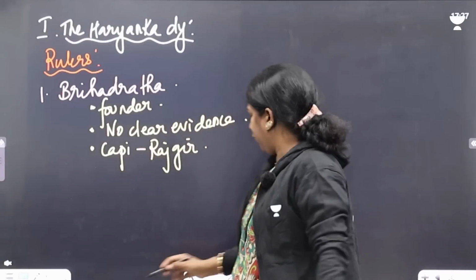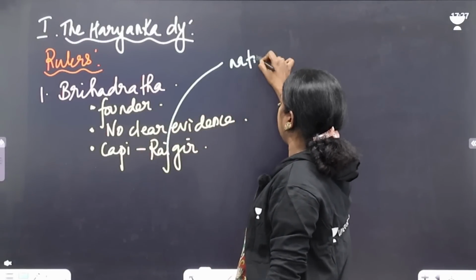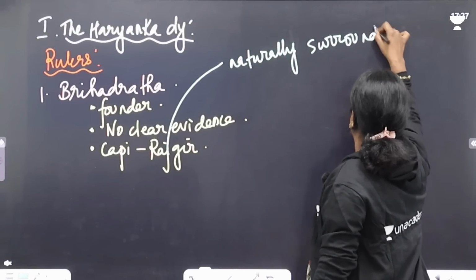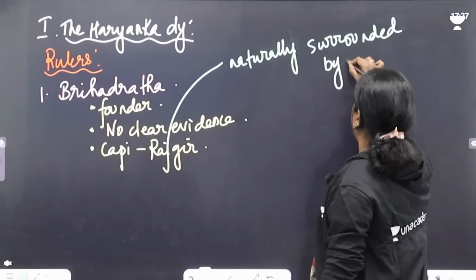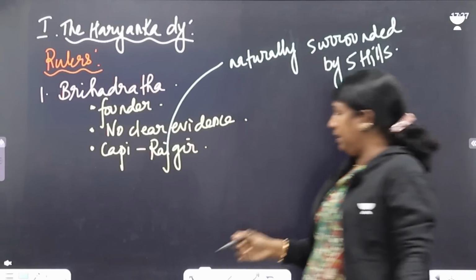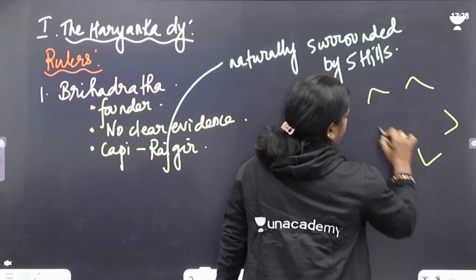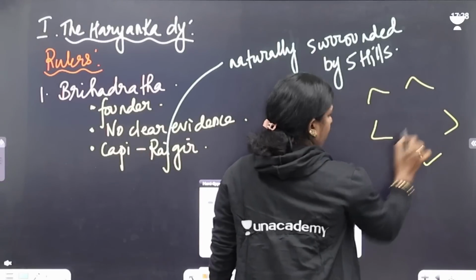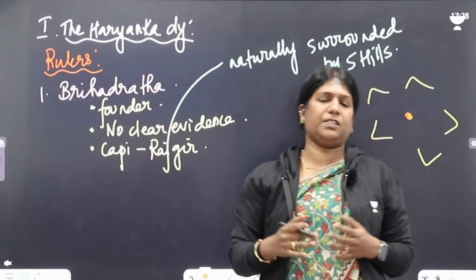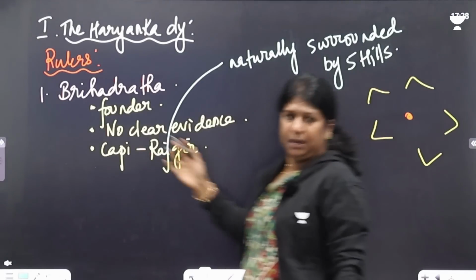When you look at Rajgir, the capital of Haryanka, it was naturally surrounded by five hills. The capital was established here. So five big natural hills were surrounding Rajgir, and that was a great protection for Magadha, Haryanka.